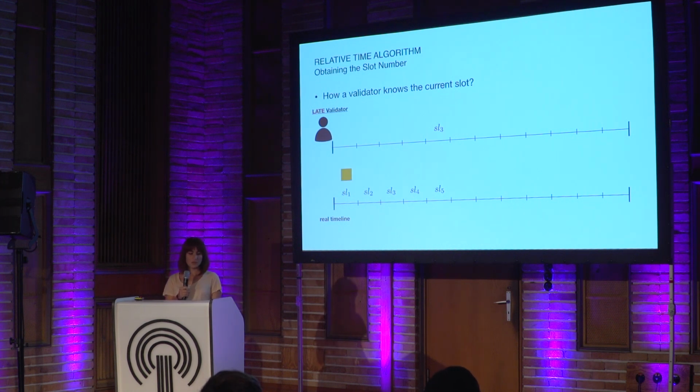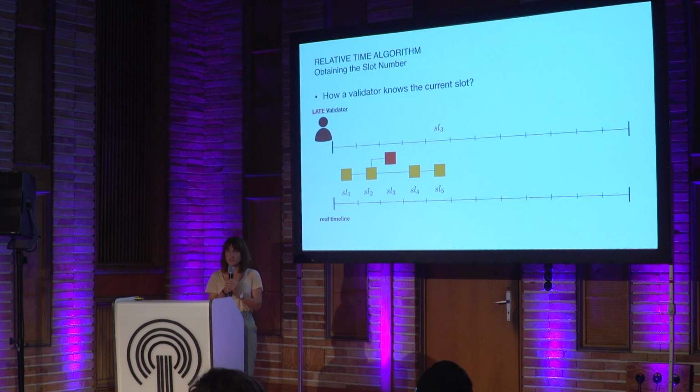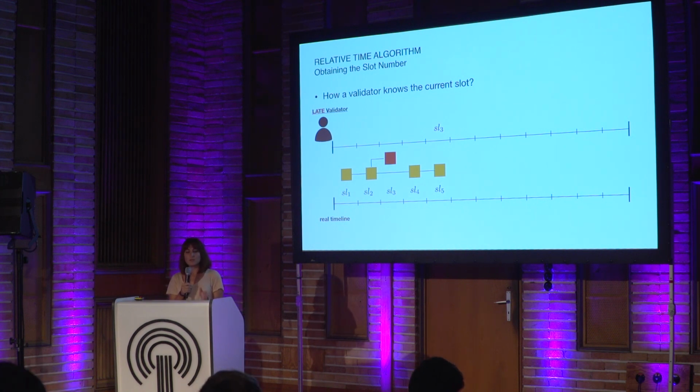The block production continues as I described, and when the real time arrives at slot number 3, there will be no block production because the late validator thinks that the time hasn't arrived. Then the block production continues. When the late validator's timeline reaches slot number 3, he will think that he has to produce a block, and he produces the block on top of the block of slot number 2. He can only produce on top of it because the slot numbers in the blockchain should strictly increase.